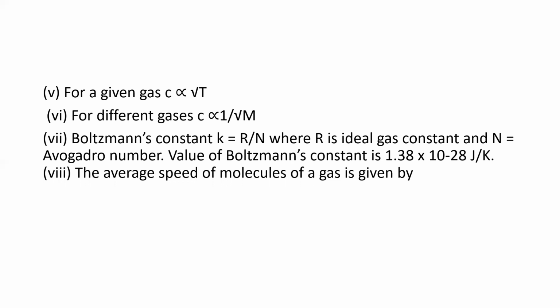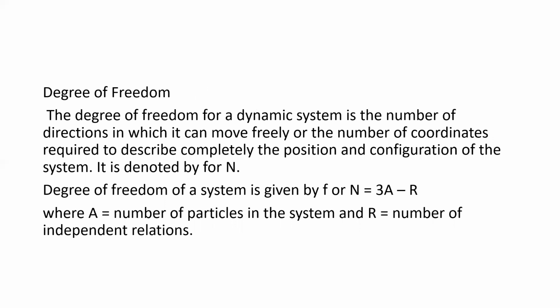The average speed of molecules of a gas is given by V1 plus V2 plus so on up to Vn divided by N. Then next we have the degree of freedom. So what do you mean by degree of freedom? Very important concept. Degree of freedom is nothing but you are specifying the position of the molecule with the help of degree of freedom.